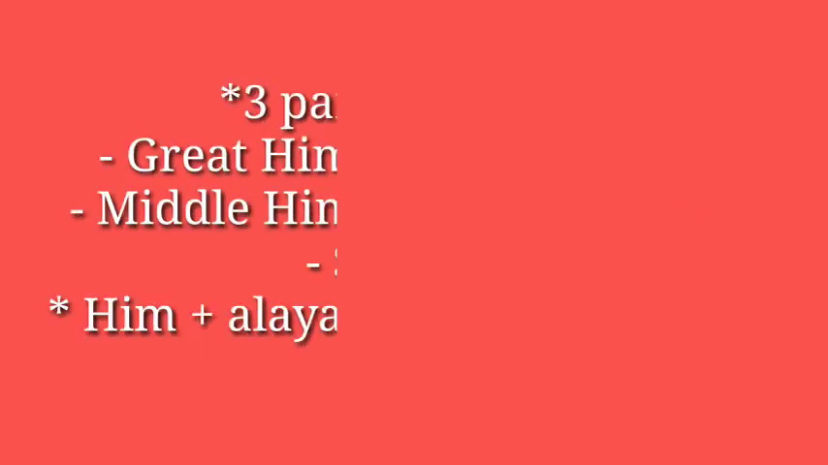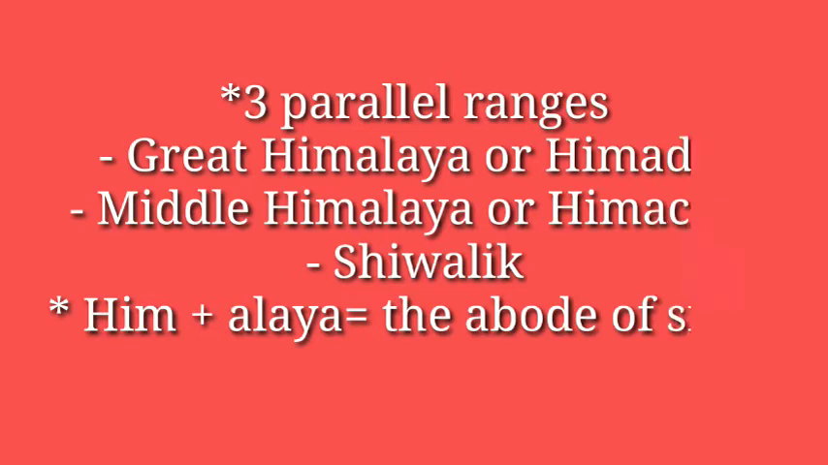The word Himalaya is derived as Him plus Alaya, meaning the abode of snow. The Himalayan mountains are divided into three main parallel ranges. The northernmost is the Great Himalaya or Himadri. The world's highest peaks are located in this range.